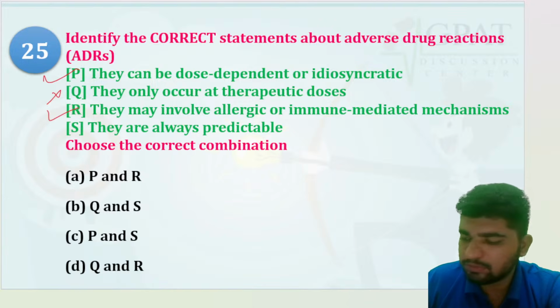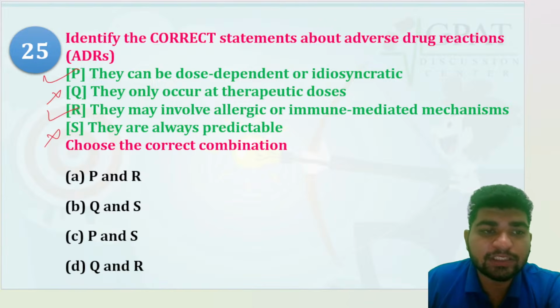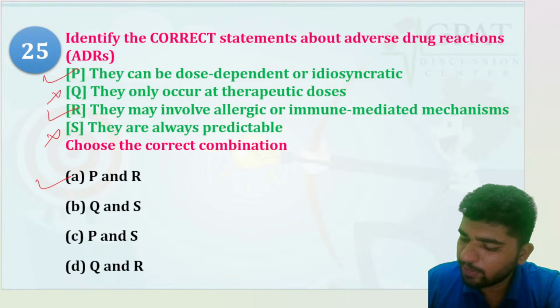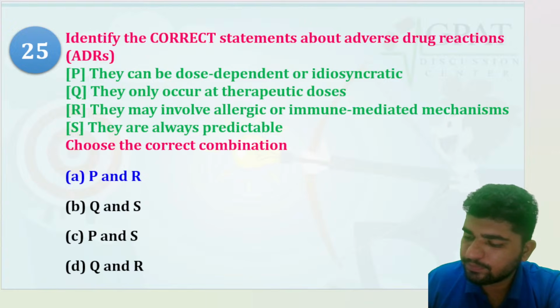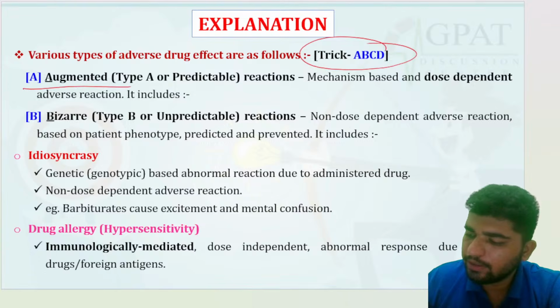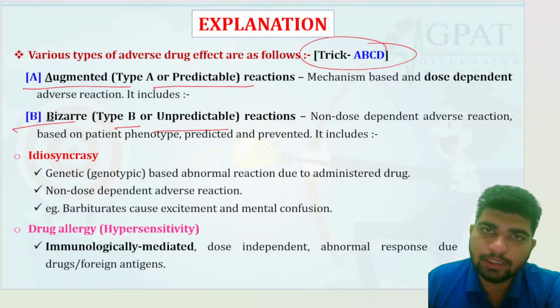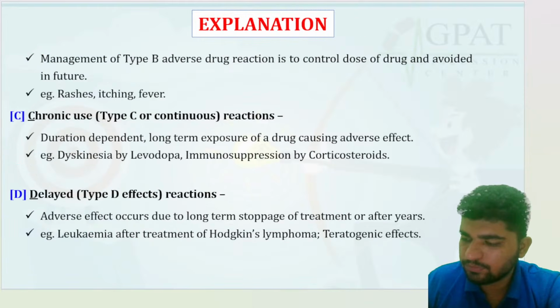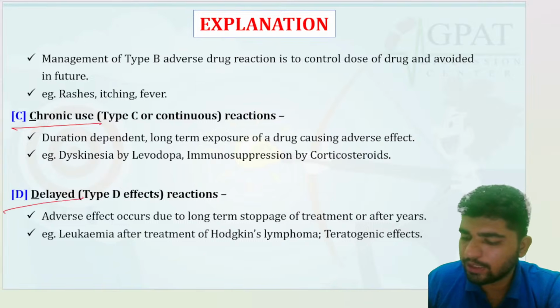No. There are some adverse effects which are unpredictable as well. So PQR would be your right answer. A, B, C, D: A for augmented, predictable. B, bizarre, type B, unpredictable. C for chronic and D for delayed.